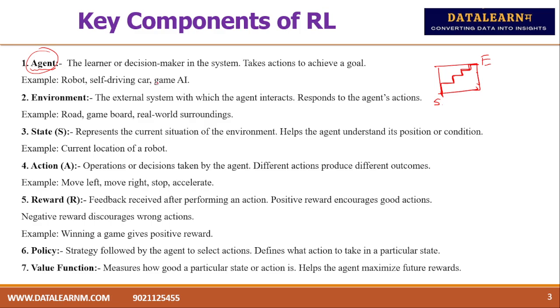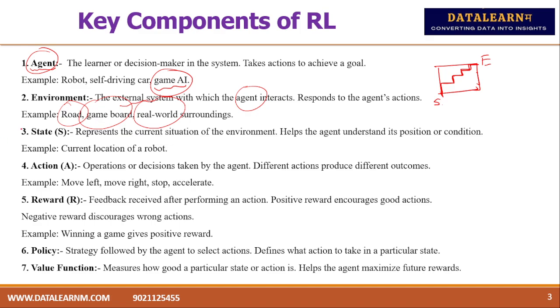Robots, self-driving cars, and whatever we are using in game AI, game artificial intelligence, are some examples of the agent. Then the environment is the external system around the agent with which the agent is interacting. The environment responds to the agent's action. For example, in the case of an autonomous car, the road is there. In the case of a game, the board is there. For a robot, the real-world surrounding in an industry premises is the environment.